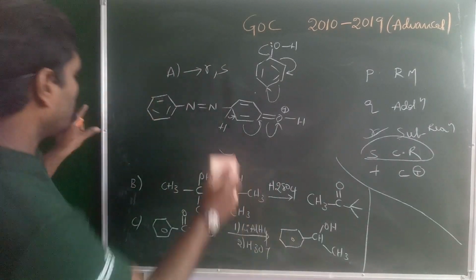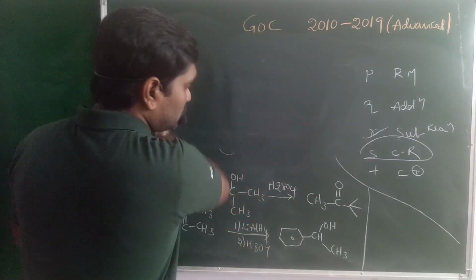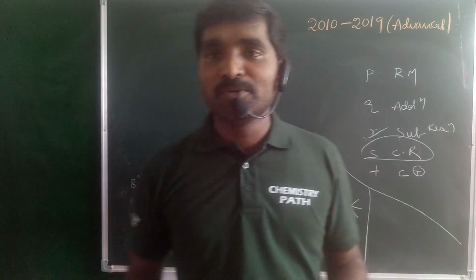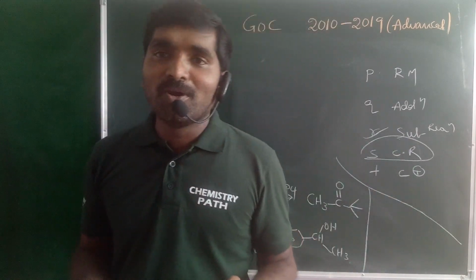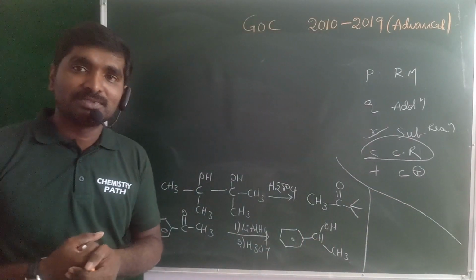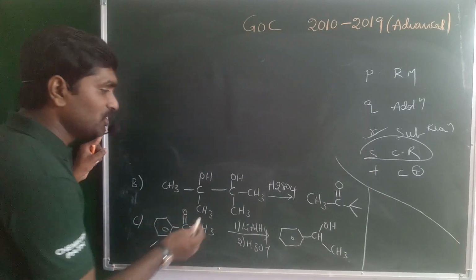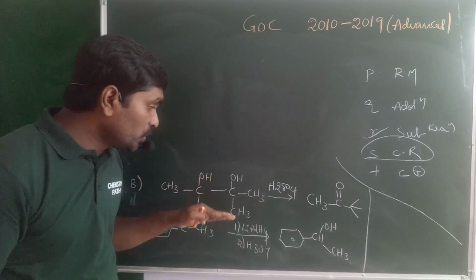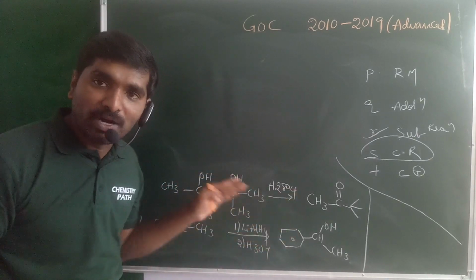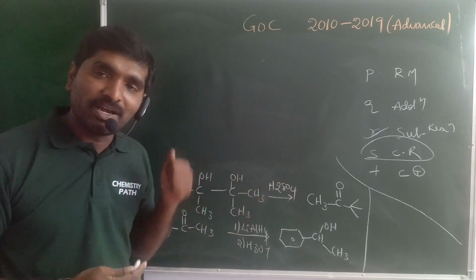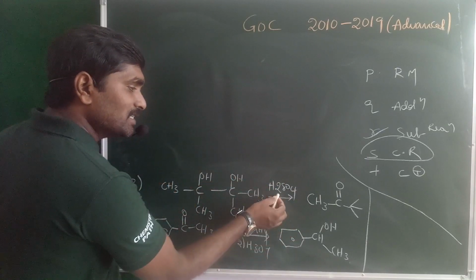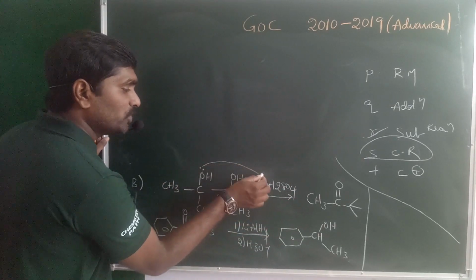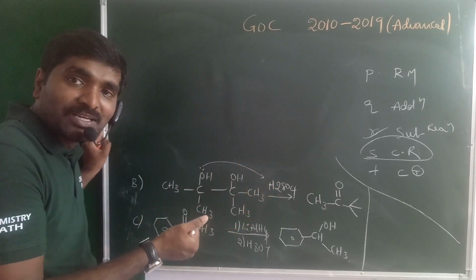And next one, what about option B? Simple one, important one from the advanced point of view. Named reaction, pinacol-pinacolone rearrangement, a simple rearrangement. Pinacols are nothing but 1,2-diols. 1,2-diols may react with the acids. What happened? Acid may release the H plus ion, so a lone pair of electrons present on the oxygen may donate to the H plus ion.